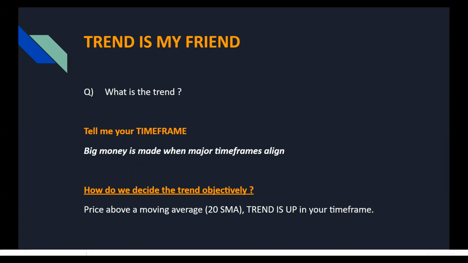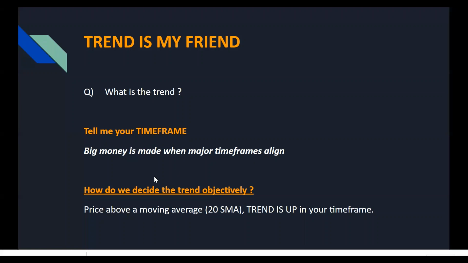So that is how we'll identify stocks which can give us big moves when major time frames align. I'll explain how I identified Naukri at the end, because major time frames are aligning and momentum parameters are also matching. So always remember, whenever anyone asks you what the trend is, your first answer to them should be, tell me your time frame, because your trend will depend on your time frame.